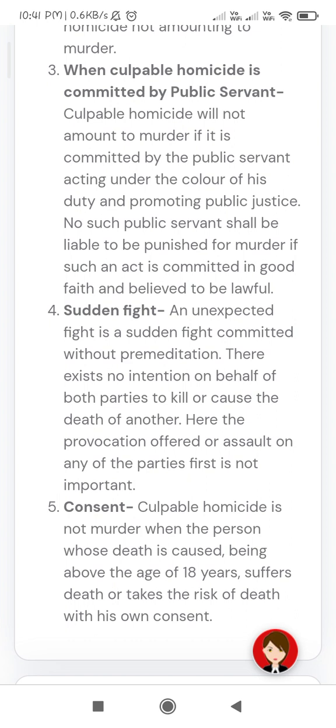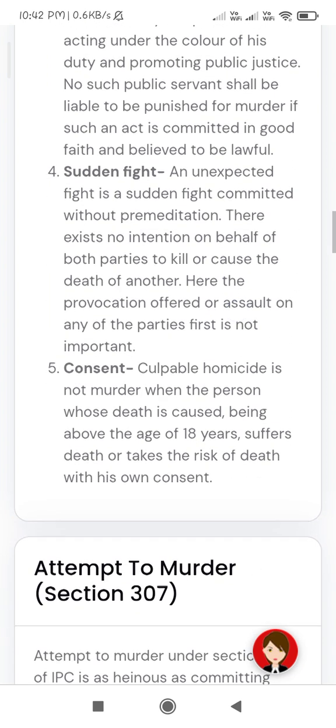Fourth, sudden fight. An unexpected fight is a sudden fight committed without premeditation. There exists no intention on behalf of both parties to kill or cause the death of another. Here, the provocation offered or the assault by any of the parties first is not important. Fifth, consent: culpable homicide is not murder when the person whose death is caused, being above the age of 18 years, suffers death or takes the risk of death with his own consent.